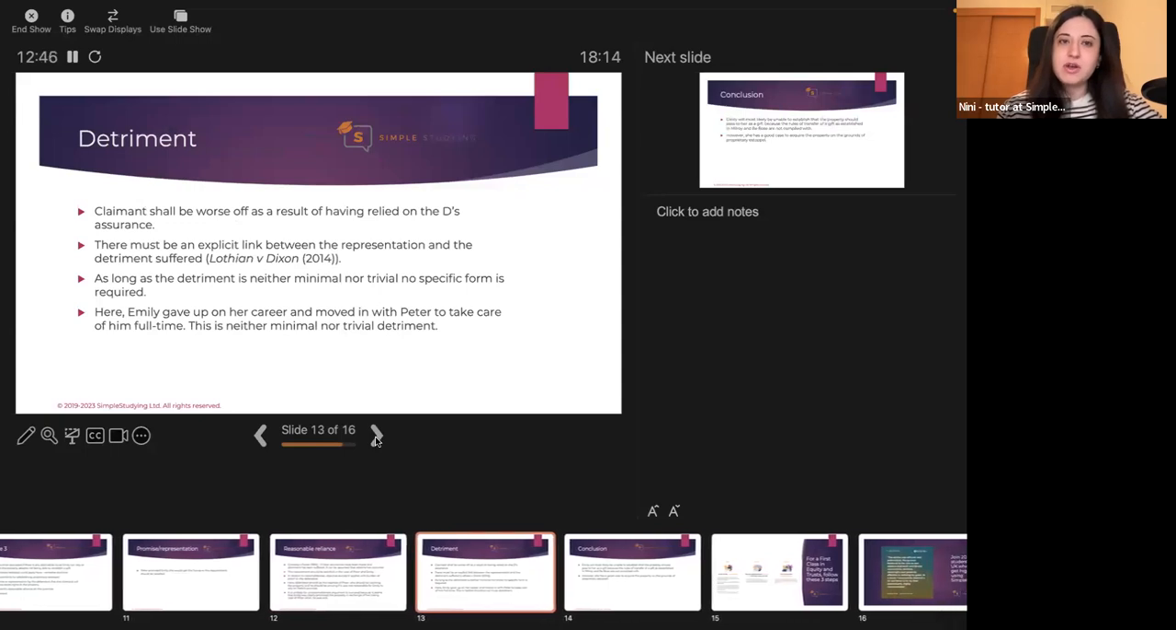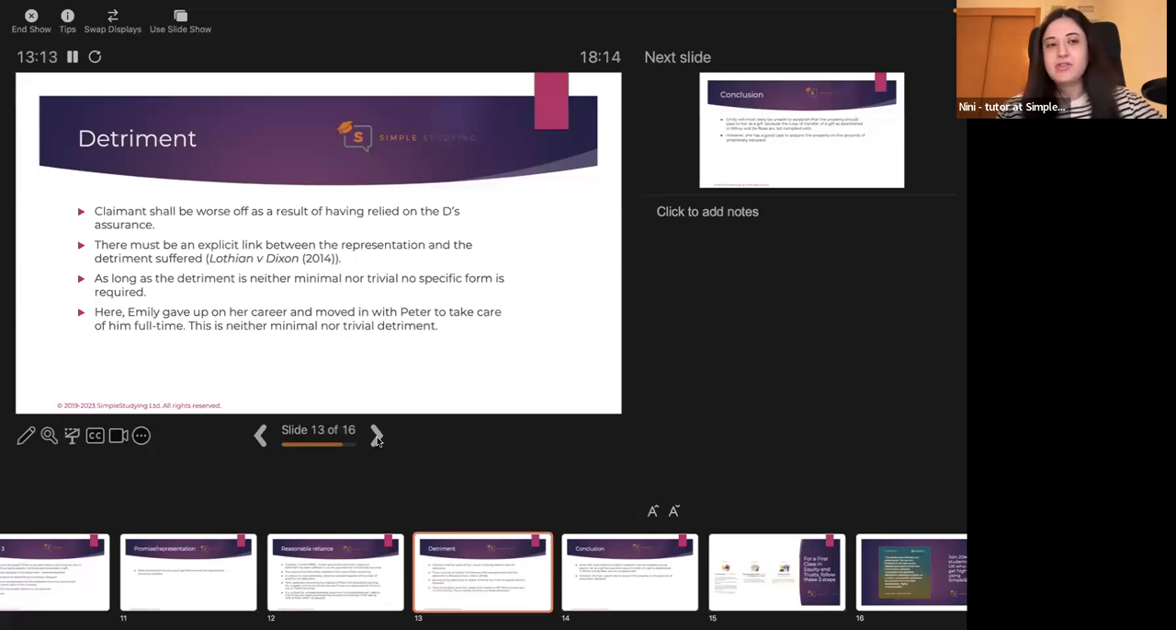Detriment is the last requirement that you would need to discuss. The detriment basically means that the claimant is worse off as a result of having relied on the defendant's assurance. What does it mean, worse off? Basically Emily had a job and she had to give up her career and move in with Peter. That's her loss, that's her detriment.